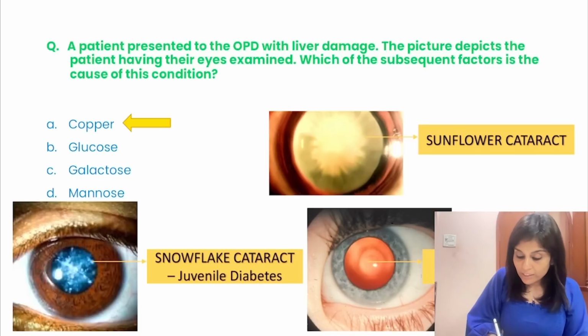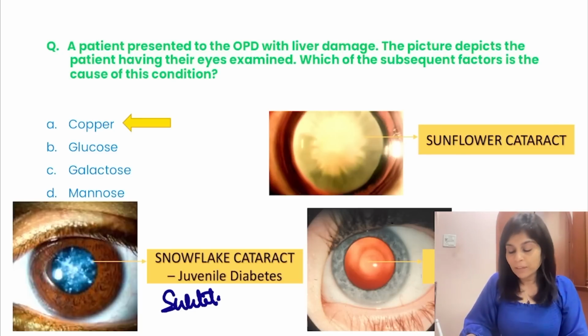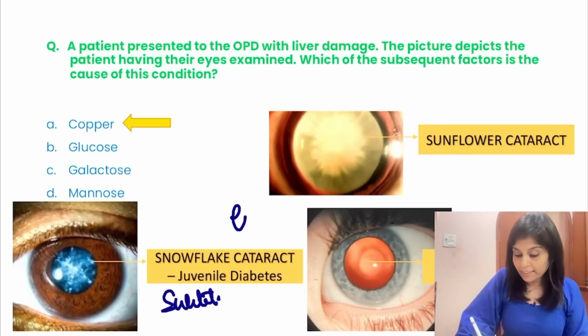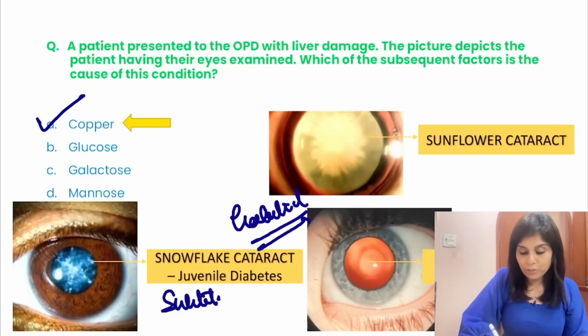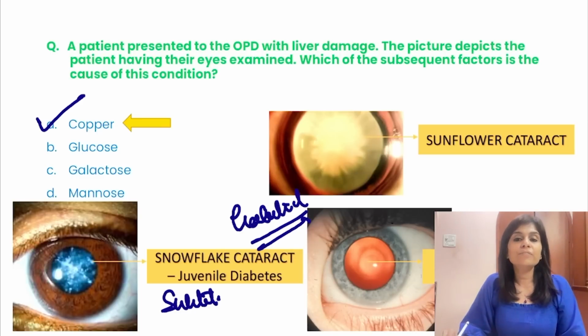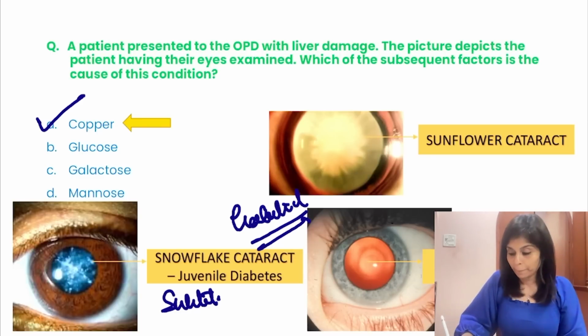So which alcohol is responsible for juvenile diabetes? It is sorbitol. Which alcohol is responsible for galactosemic cataract? It is galactitol. Okay, so answer for this question, sunflower cataract is a feature of copper toxicity.